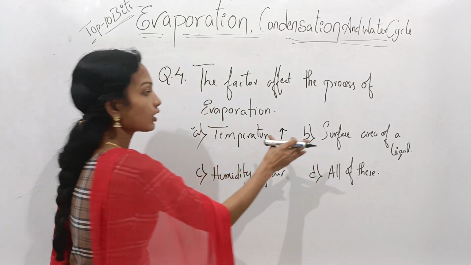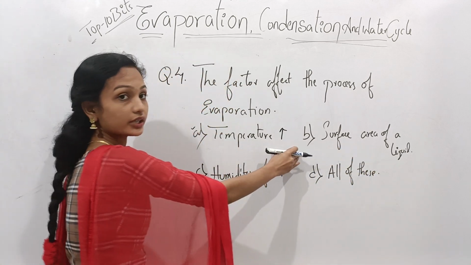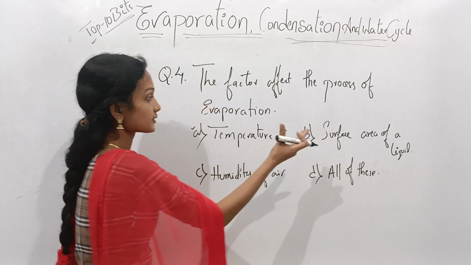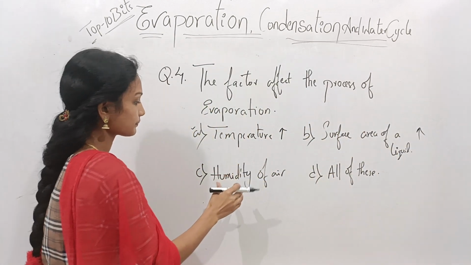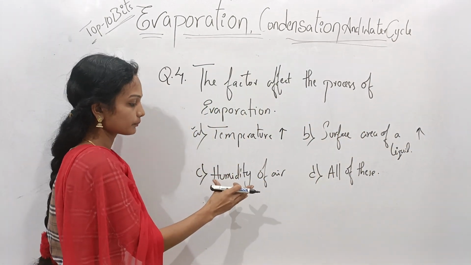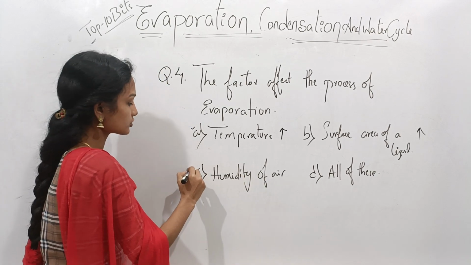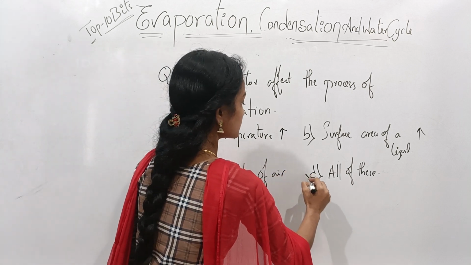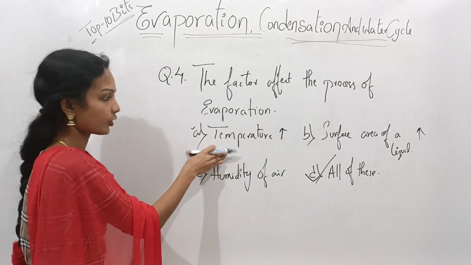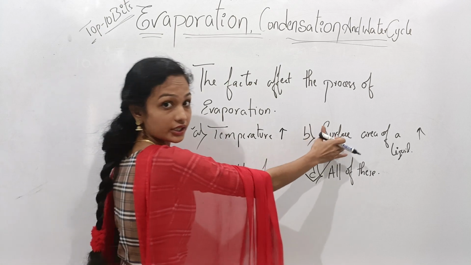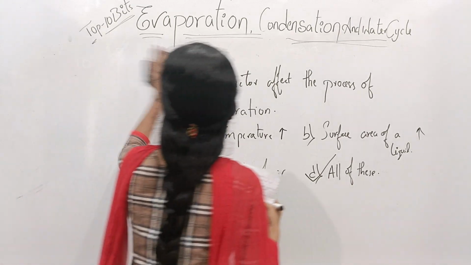And option B, surface area of a liquid. On increase of surface area, the evaporation process will increase. So option B is also a correct option. Humidity: on giving humidity of air, the evaporation process also increases. So option C is also correct. Here all of these is the correct option, that means option D is the correct option. The factors that affect the process of evaporation are temperature, surface area of a liquid, and humidity of air.